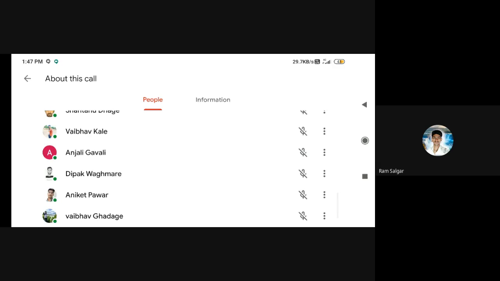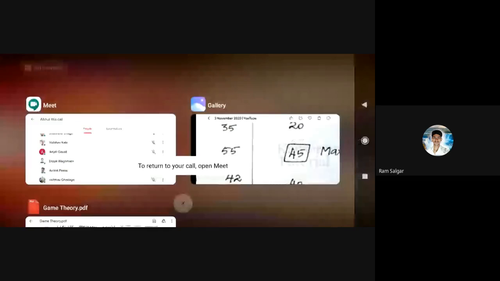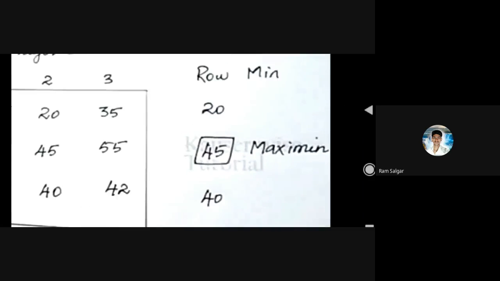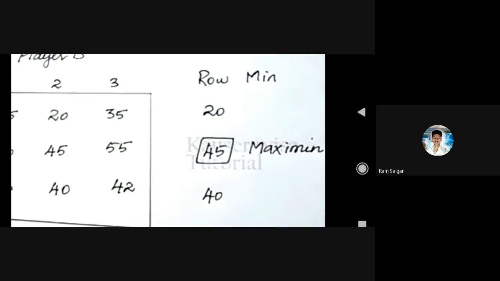So let's move on with our problem. This is the row minimum value. Now find the maximum from that minimum. The maximum value from the row minimum is nothing but the maximum, so circle that 45 value. 45 is the maximum value among the row minimums.